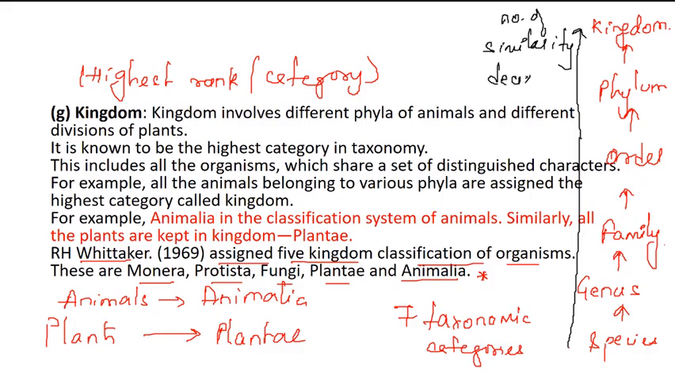That is why there is a necessity to group organisms into the five kingdom classification, which includes Monera, Protista, Fungi, Plantae and Animalia, which we will be studying in detail in the next videos.